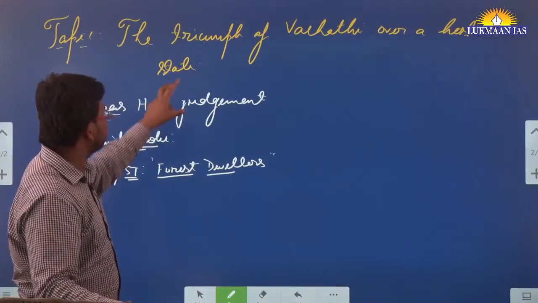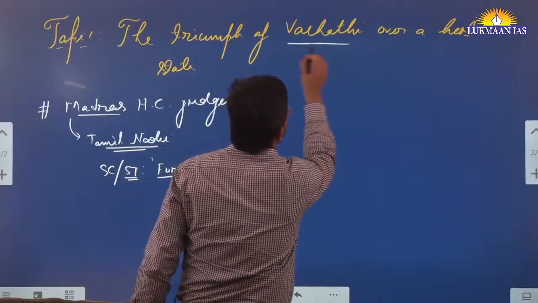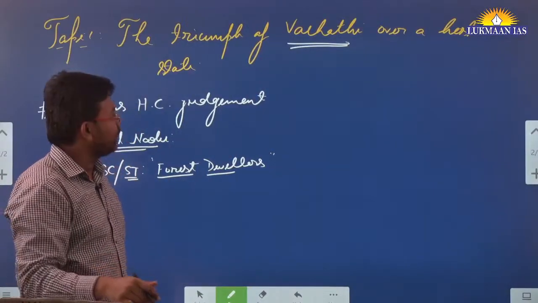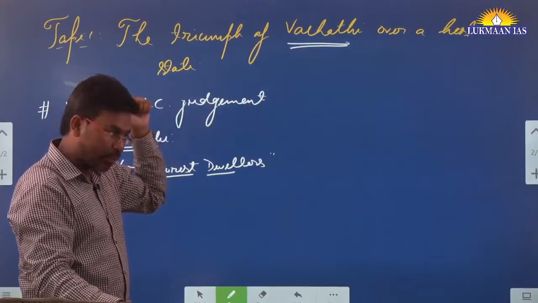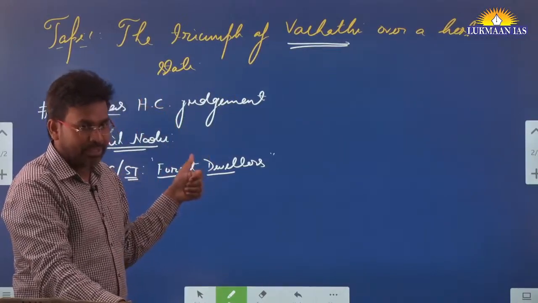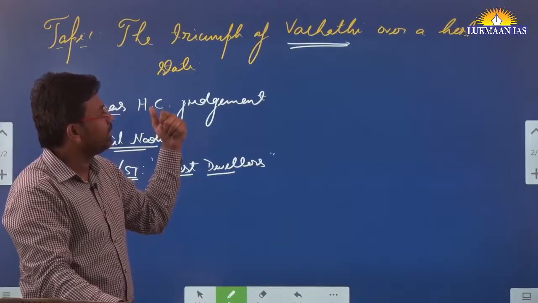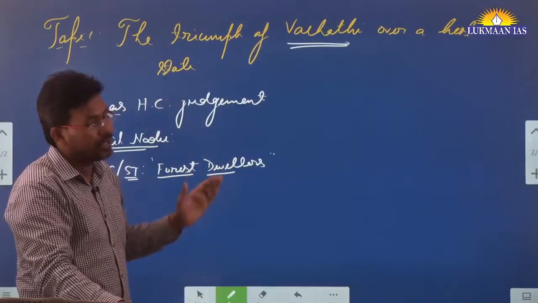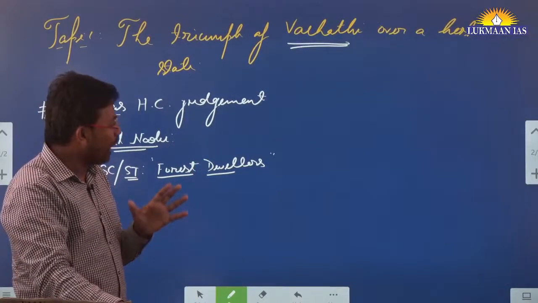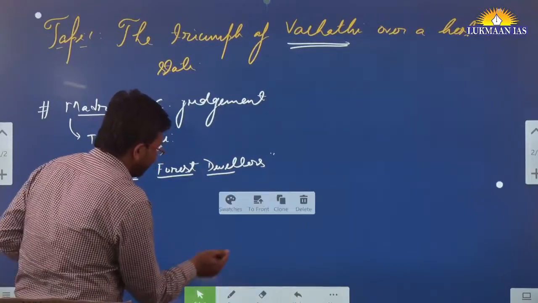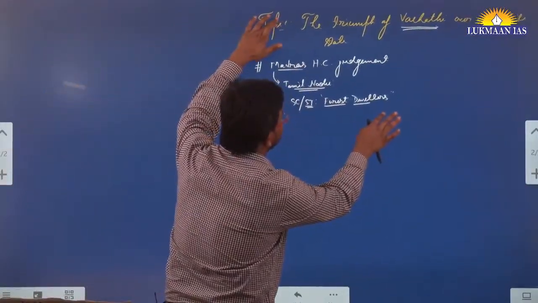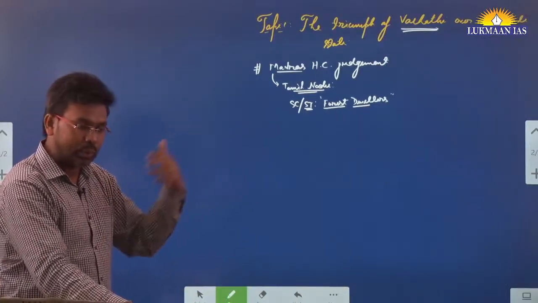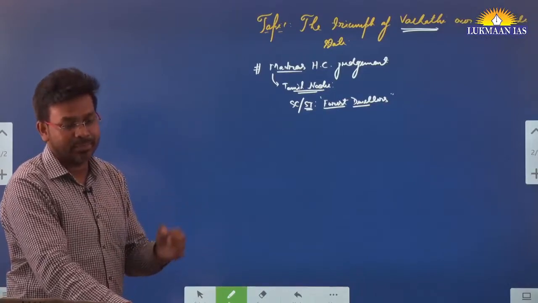came to this particular location which is known as Vachathi, and then they tortured the people over there. A huge number of people in uniform came, they tortured, they raped women, they did so many atrocities over men and women in that particular location. They killed many people also. And why did they come and do so? Because they have mentioned that these people are smugglers and they went there to unearth the smuggling activity over there.